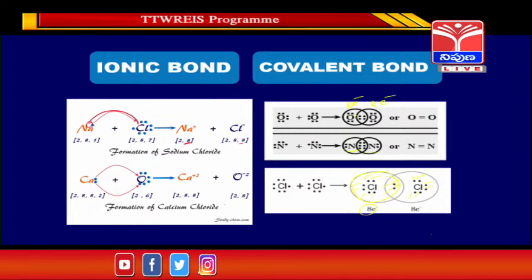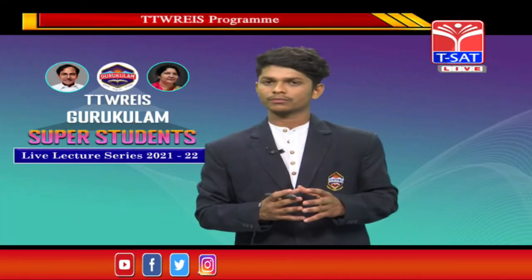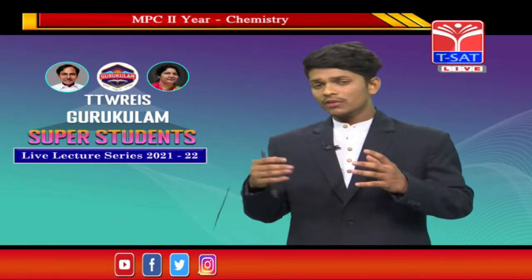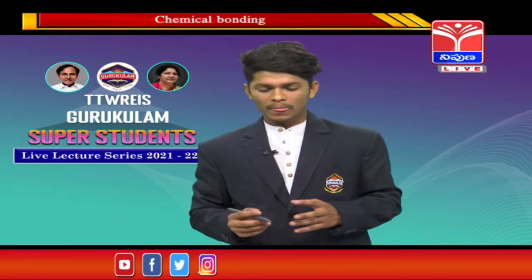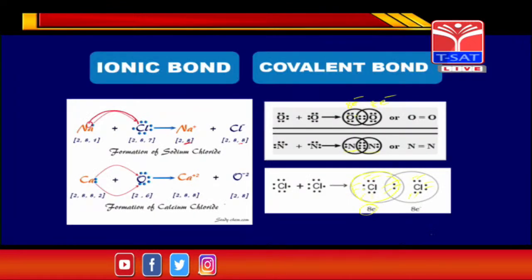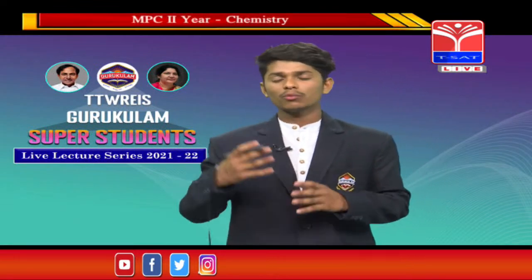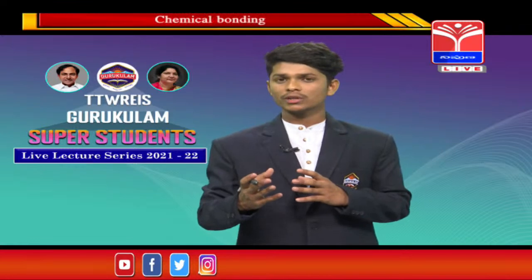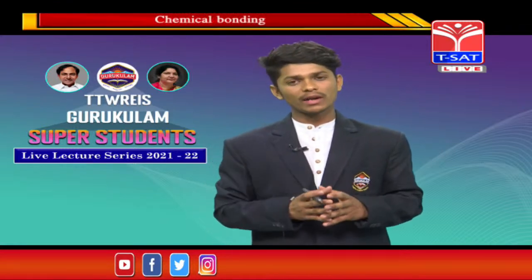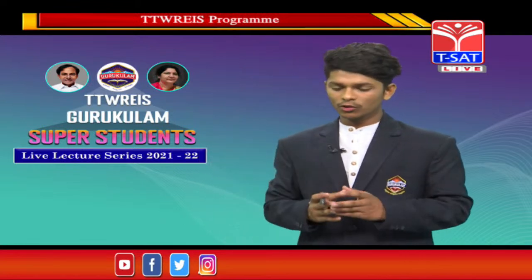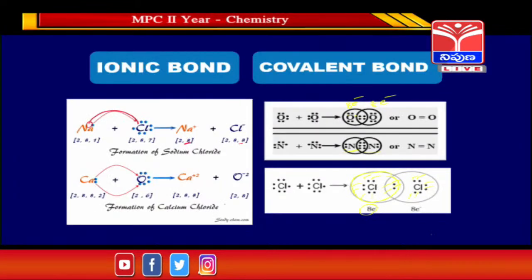See here, the chlorine needs 1 electron to get the stability. So they form a single covalent bond. In case of oxygen, the 16th group element, it needs 2 valence electrons, and they form a double covalent bond. In case of the nitrogen molecule, it belongs to the 15th group elements, so it has 5 valence electrons. To attain the stability, 3 more electrons are needed, so it forms a triple covalent bond, guys.